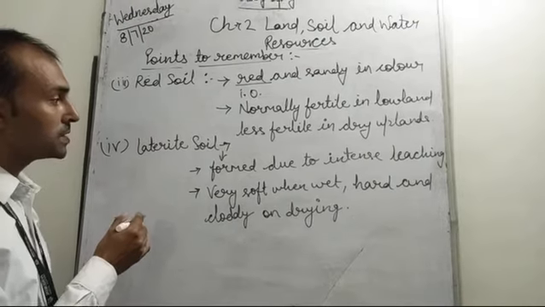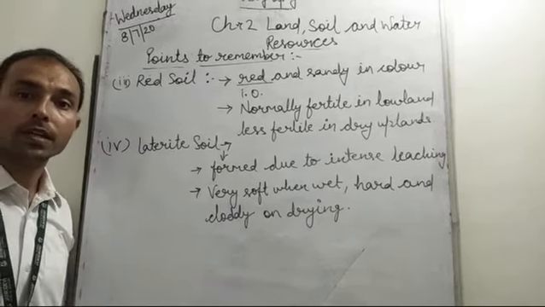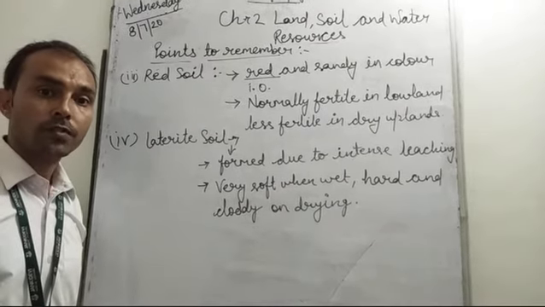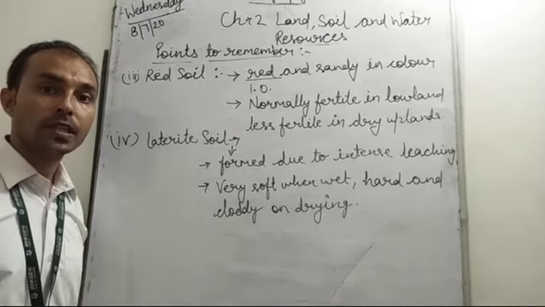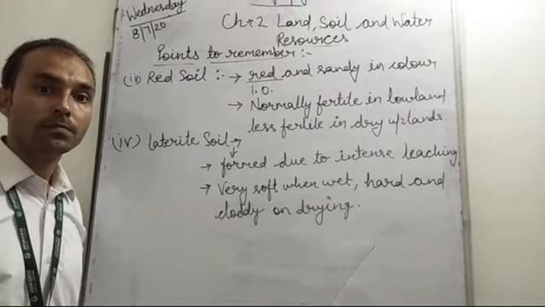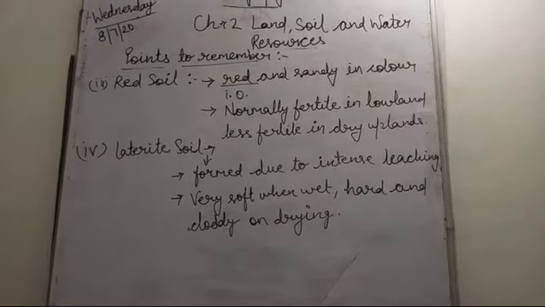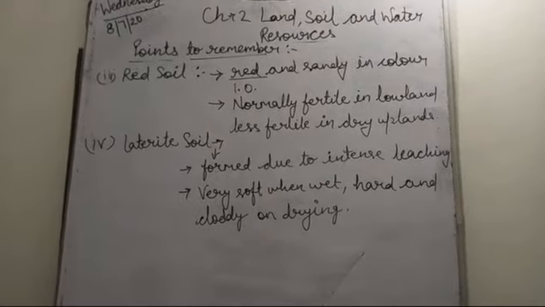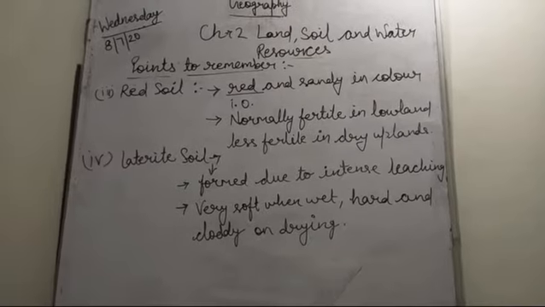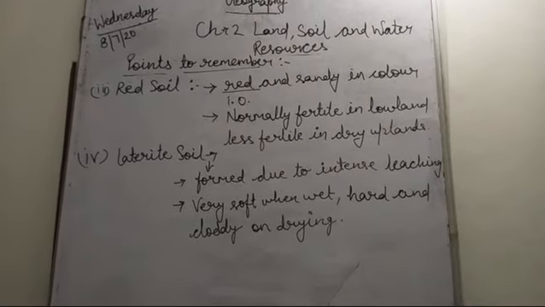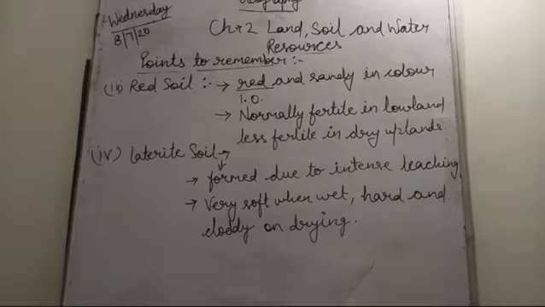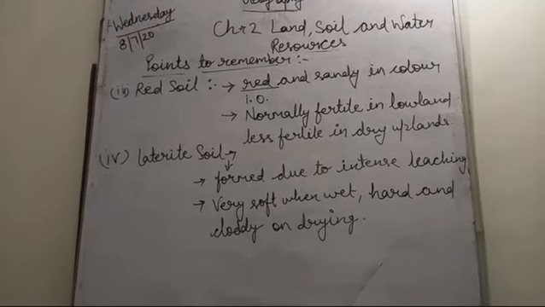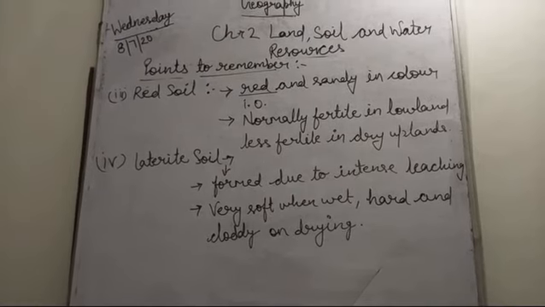The next is laterite soil. Laterite soil is formed due to intense leaching, meaning when the water washes out the soil nutrients in the regions of high rainfall. It is not fertile as humus is washed away, and just to make it cultivable it has to be treated with fertilizers. It is used for growing jute, millets, fodder crops, etc.